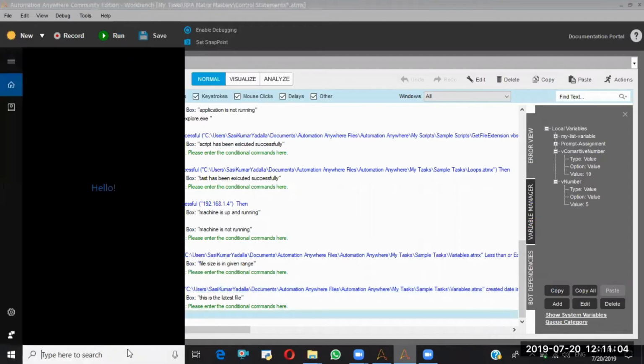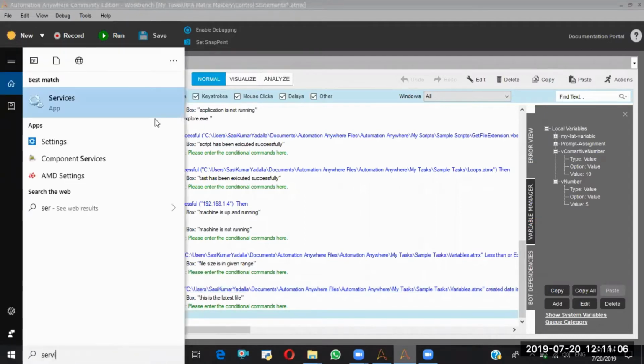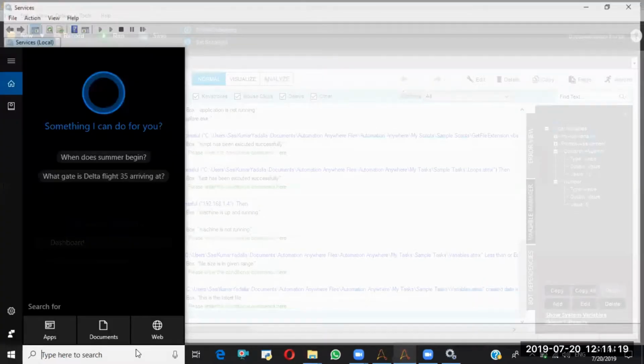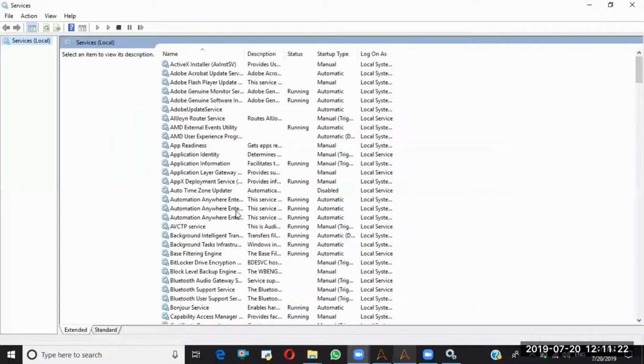So, if you type services in your machine, let it wait. Yeah, it's opening. So here you can find a lot of services.